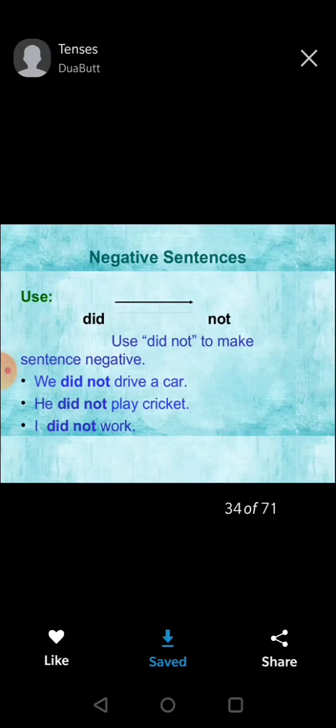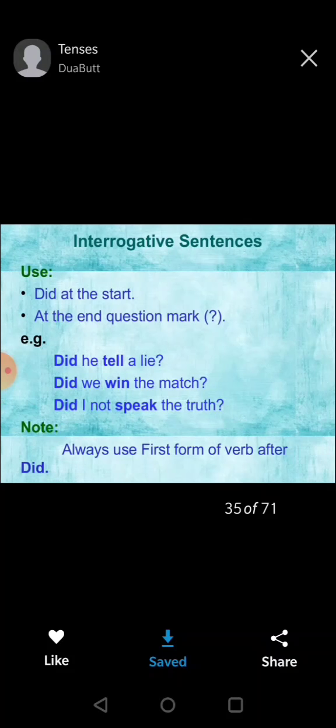We did not drive a car. He did not play cricket. I did not work. For making it interrogative, now it also has the helping verb did. So just by putting did at the start, we make the sentence interrogative. And at last, we have to put a question mark.